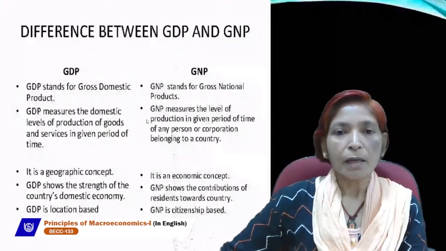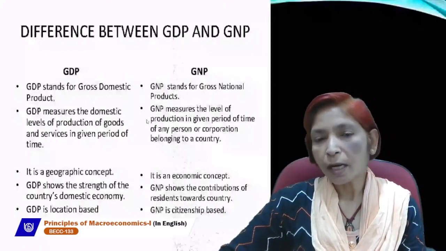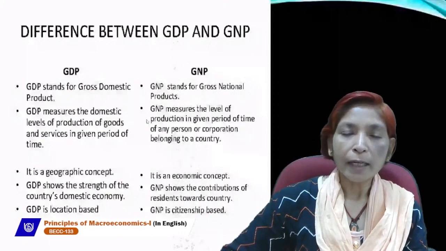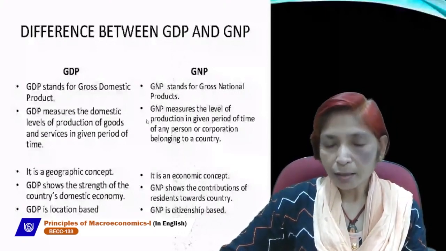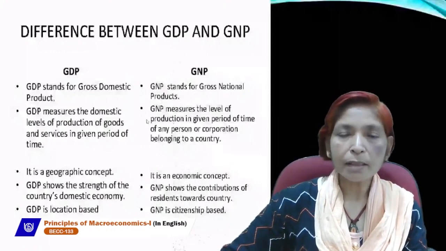Anyone can become a normal resident. If we live abroad for taking income, that is called normal resident. And for our country, we will be called NRI, non-resident Indian.